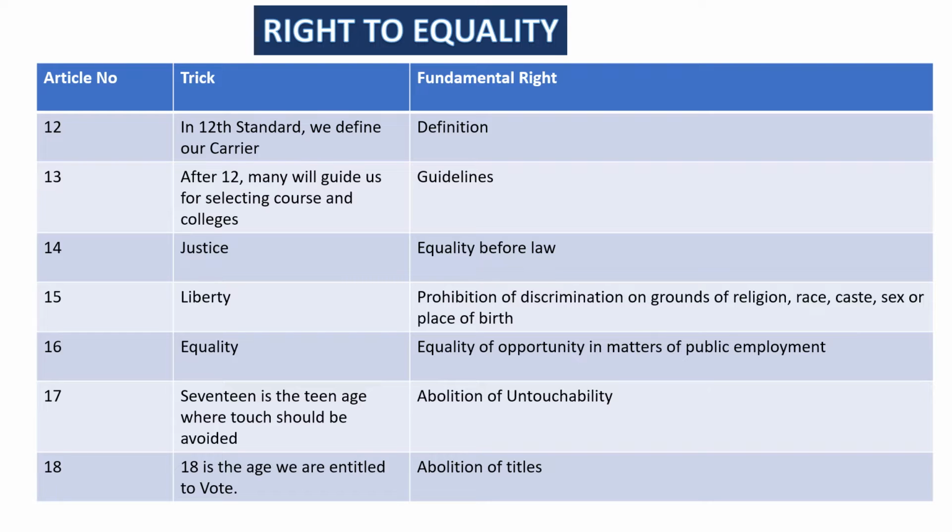18. 18 is the age we are entitled to vote. So, we remember the word entitled. That means we derive the fundamental right as abolition of titles.